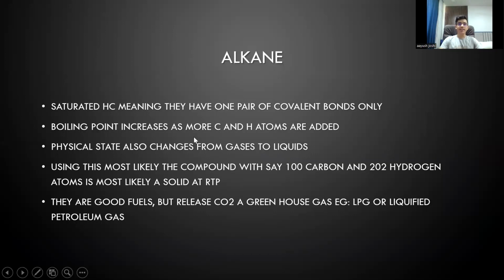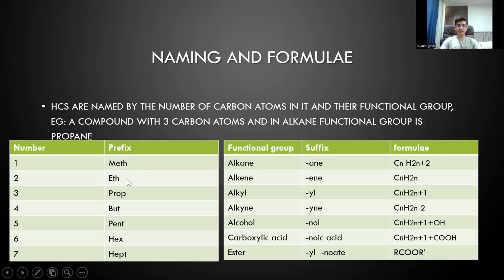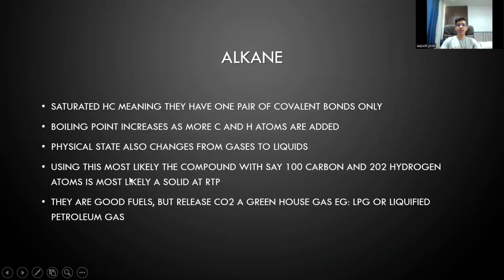The boiling point increases as more carbon and hydrogen atoms are added, and the physical state therefore also changes from gases to liquids to solids. Naturally, if the boiling point is increasing, that also means that the physical state will keep on changing. So likely methane would be a gas, while a decane or a dodecane would most likely be a liquid or a solid because the boiling point is high.